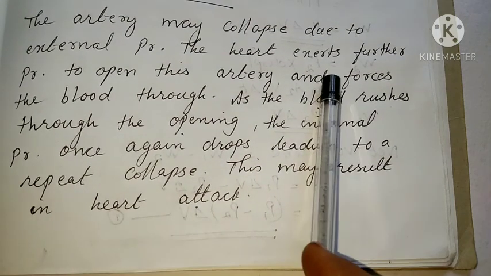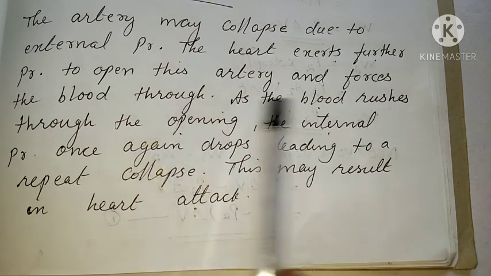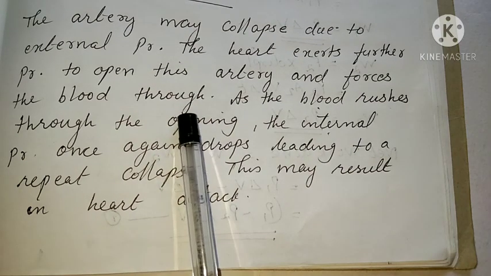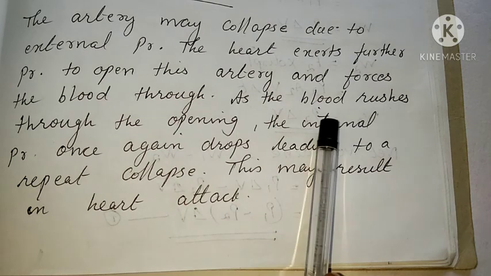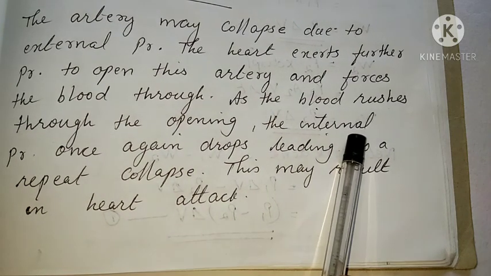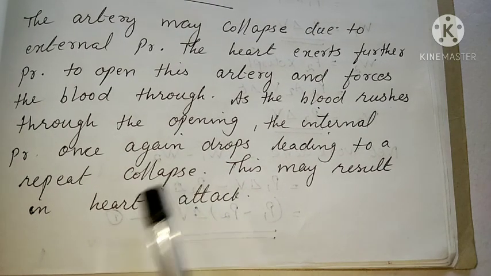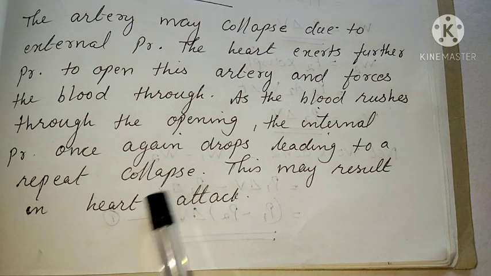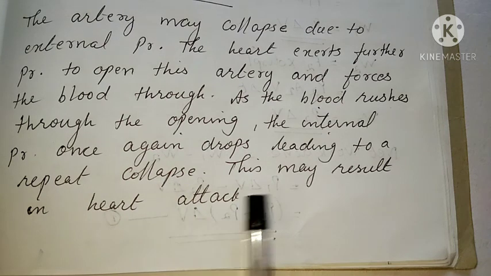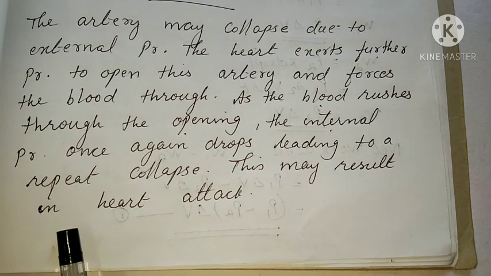If the heart exerts more pressure to force the blood through, the velocity again increases, the pressure there decreases and the external pressure increases, and once again the artery collapses. This collapse repeated again and again may result in a heart attack. Clear? So this is one of the applications of Bernoulli's principle.